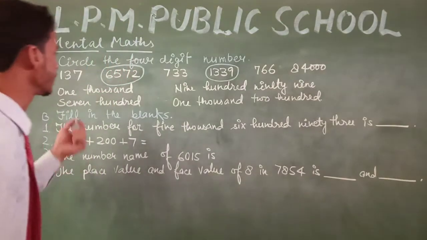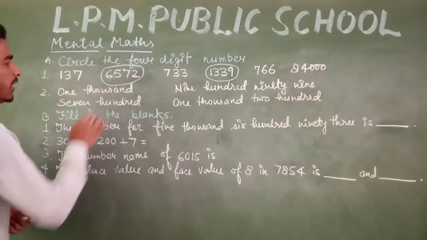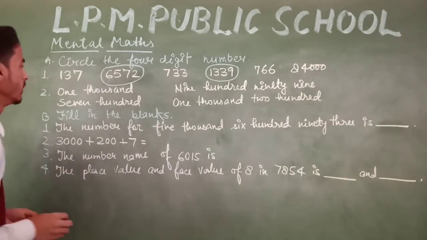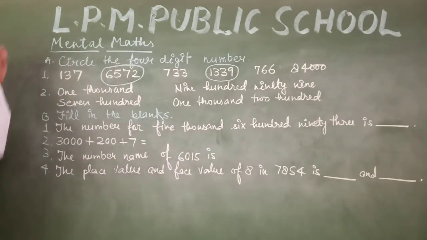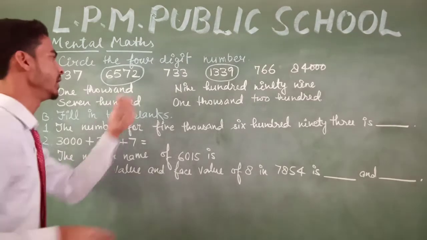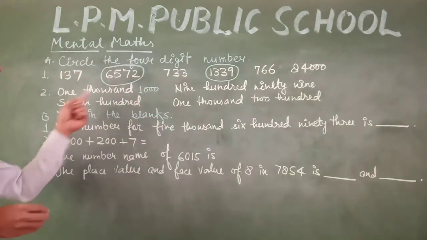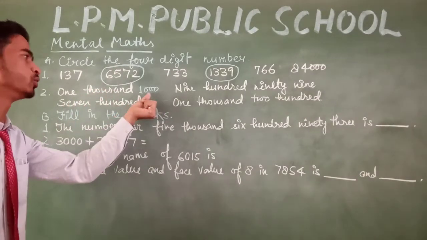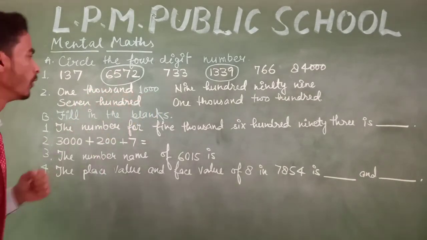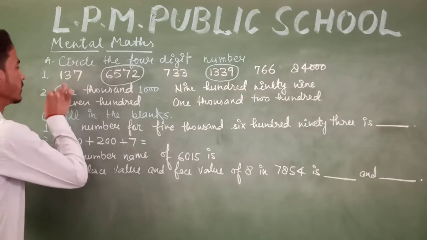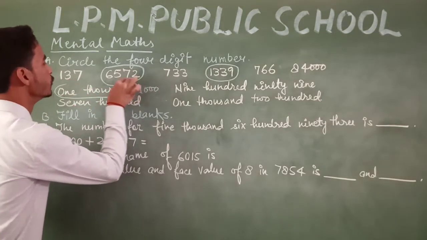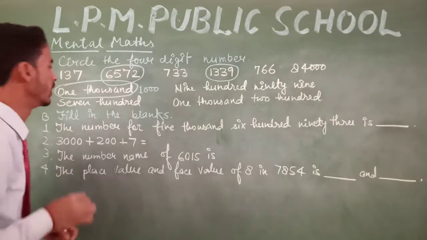Okay. In the next question there is 1000. When we write 1000, there will be 1000. So we can say that there are 1, 2, 3, 4 digits. So we have to circle 1000.